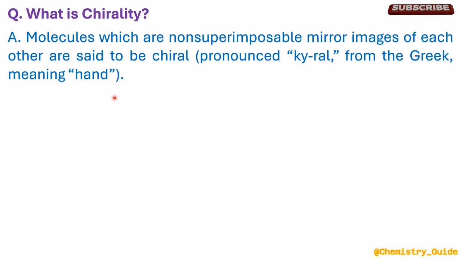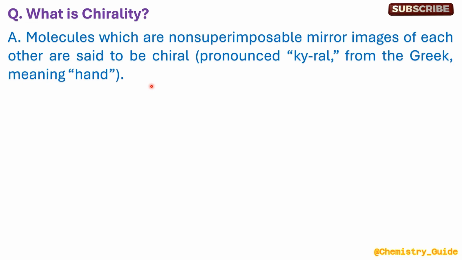For chirality, we have to see what the meaning of chirality is. Chirality is related to the mirror image and non-superimposability. So the definition is: molecules which have non-superimposable mirror images of each other are said to be chiral. The word chiral is derived from the Greek word meaning hand. So let us see the example.